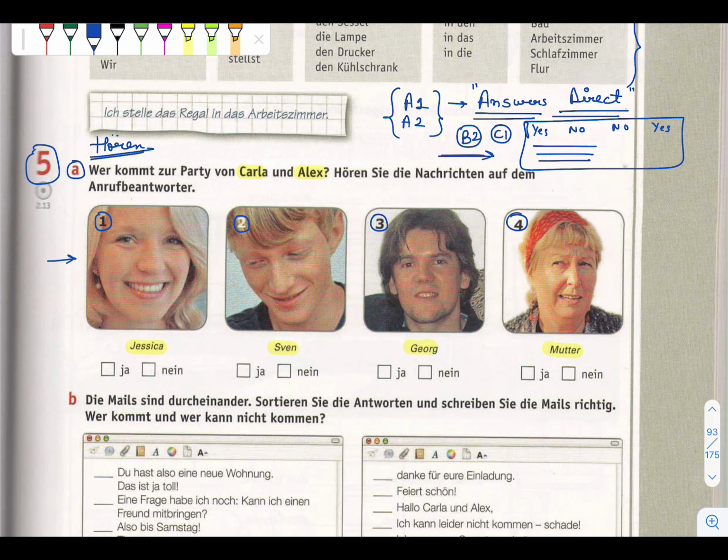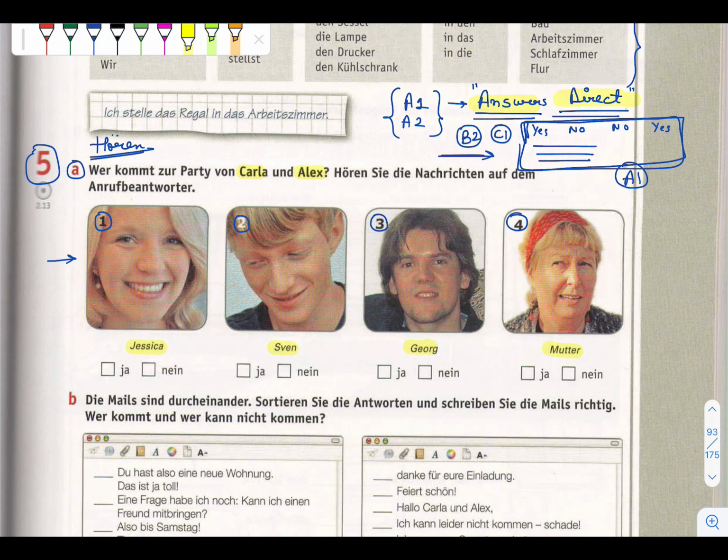So in this type of thing you need to listen to each and everything. Okay, but can you do this in your A1 level? No, it is very hard to understand each and everything.